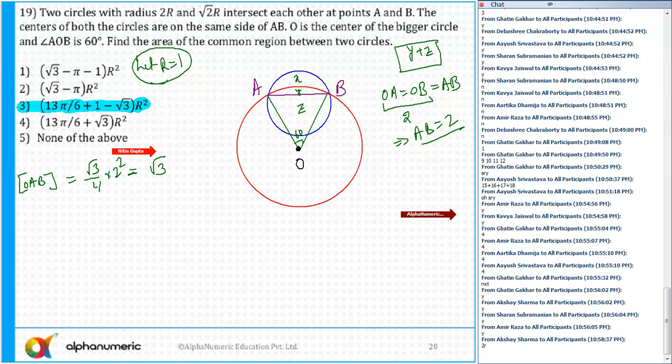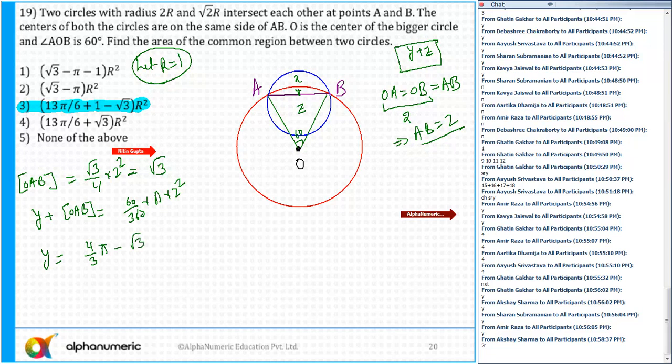I'm sure you can all find the area of Y. What is Y plus the triangle? Don't be confused, let me write it down. Y plus area of triangle OAB is 60 by 360 into pi r square, pi into 2 square. So that is Y, I'll get the area. Pi r square into 60 by 360 is 4 by 6 pi, that is 2 by 3 pi, minus OAB, that is root 3.